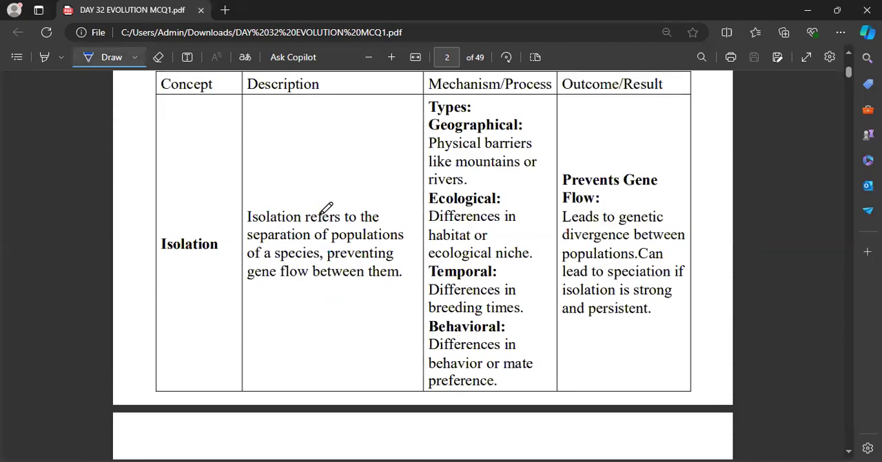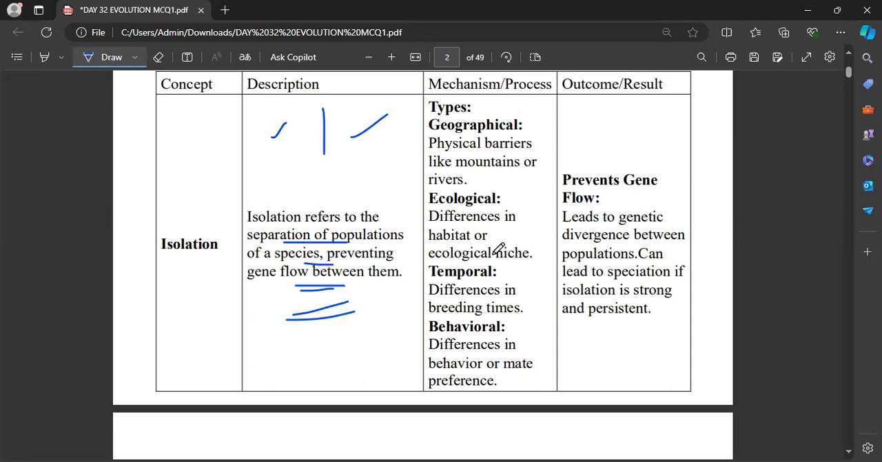And what is isolation? Here, isolation means separation of populations of a species, preventing the gene flow between them. So we have studied that gene flow is the basic thing. It leads to genetic diversity. Just opposite to that phenomenon, we have the concept of isolation, because here there will be no mixing of two different groups of populations. Okay, there will be some barrier which separates two different species from interbreeding, right? That is what isolation is.